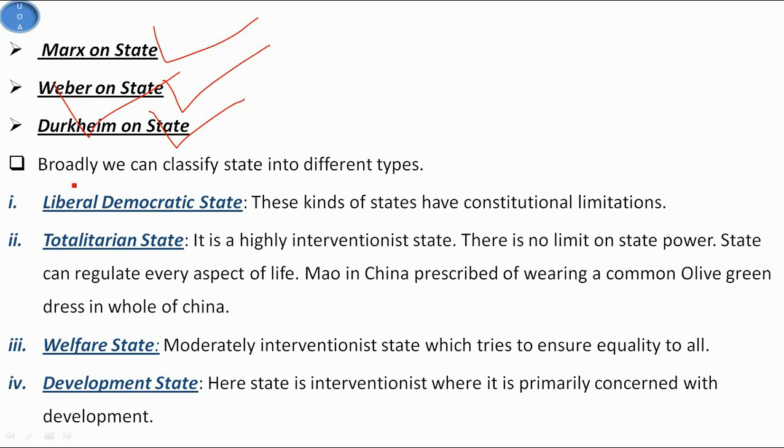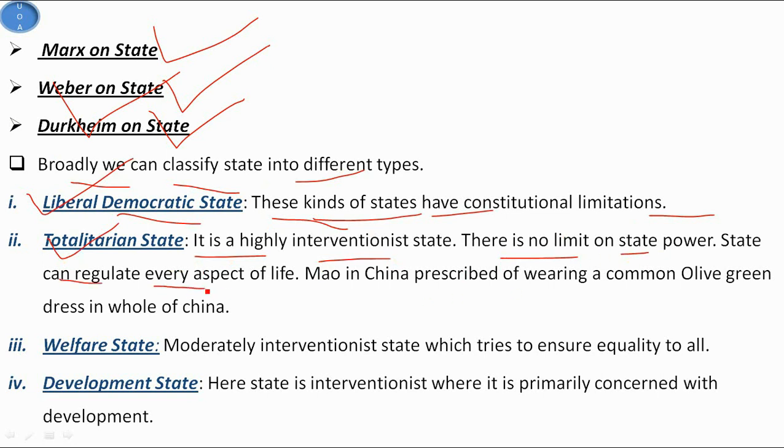So basically we can broadly classify the state into different types. The first is the liberal democratic state. These kinds of states have constitutional limitations. Then we have second, that is the totalitarian state, and it is a highly interventionist state. There is no limit on the state power. The state can regulate every aspect of life. Mao in China prescribed wearing a common olive green dress in the whole of China.